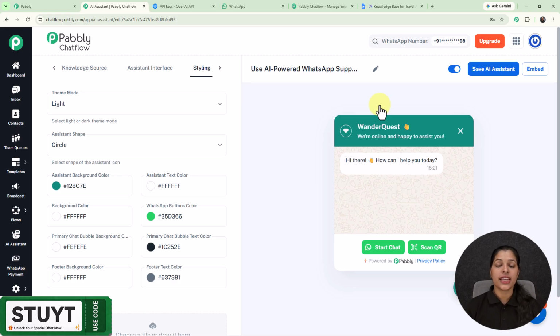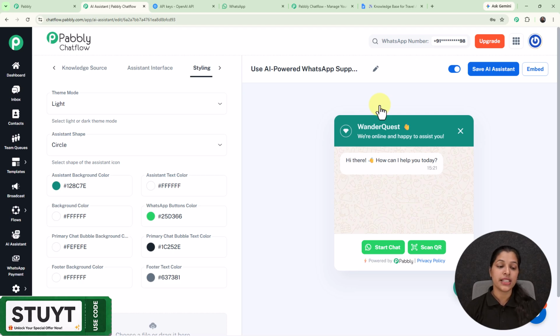So now we have created this AI assistant which is going to work as a digital team member for your business, and it will resolve all the queries of your customers and keep them engaged with your business. Now let me show you how you can enable this AI assistant.